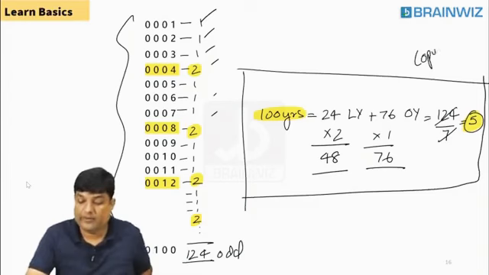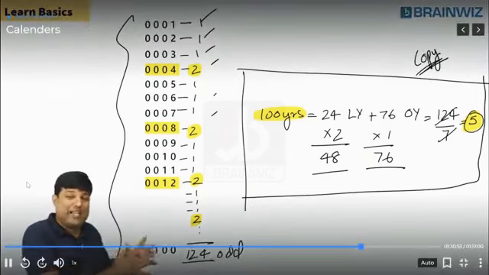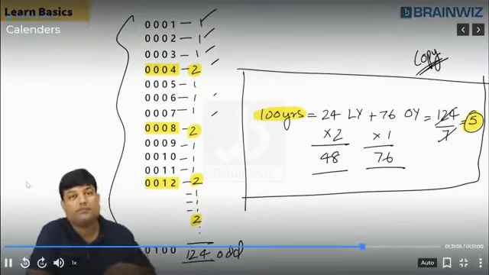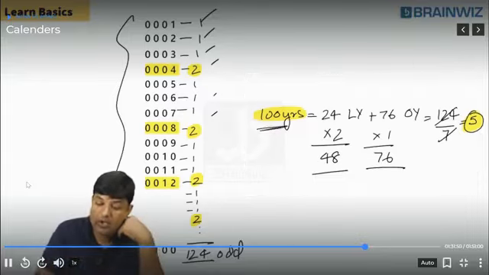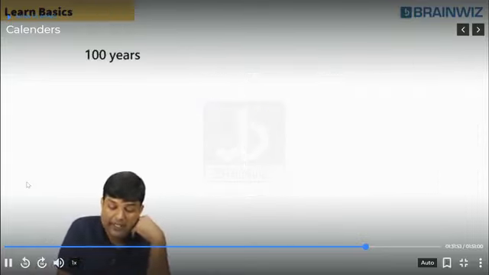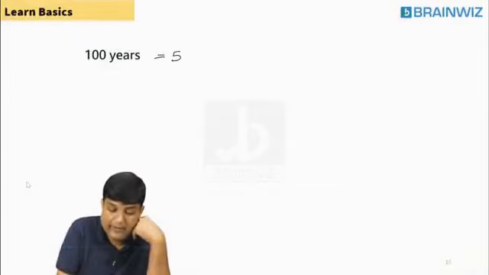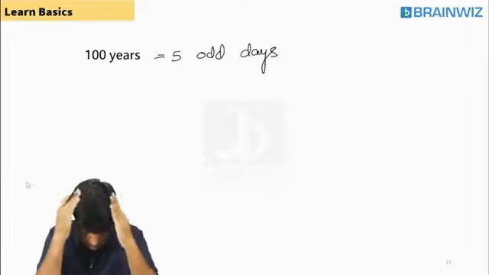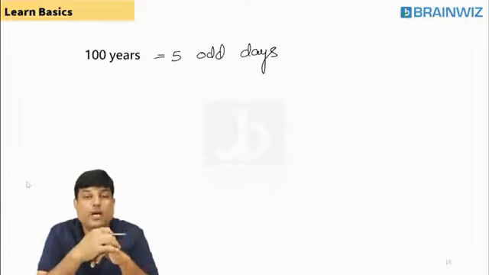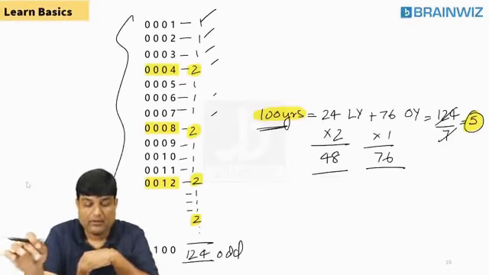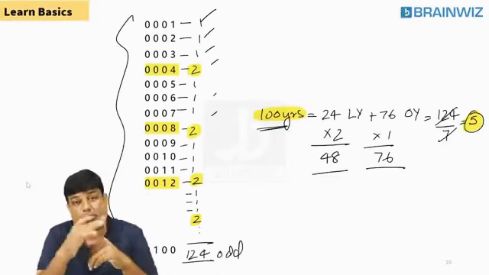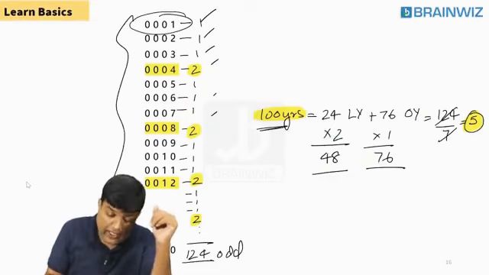Understanding? Copy, everyone. Leaps, I have segregated all the ordinaries. How many years? 100 years. In 100 years, how many odd days, beta? 5 odd days. Remember, how did you get it? Sir, I have calculated. From the basics I came, from the first year of the calendar to the 100th.